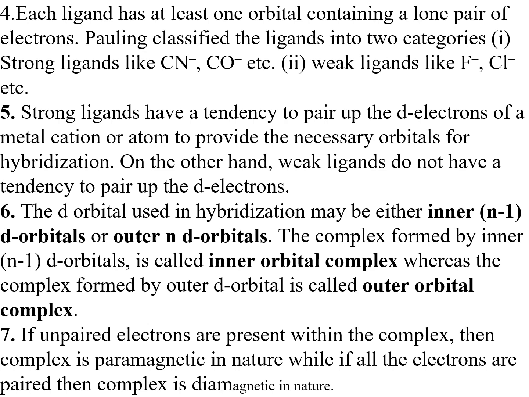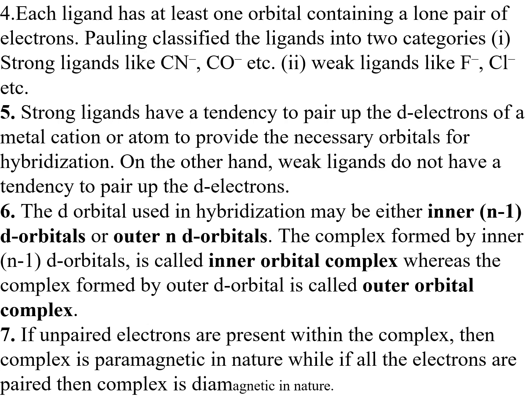Each ligand has at least one orbital containing a lone pair of electrons. Pauling classified ligands into two categories: strong ligands and weak ligands. Strong ligands like cyanide and carbonyl, and weak ligands like fluoride and chloride. The strong ligand has a tendency to pair up the d electrons of a metal cation or atom to provide the necessary orbitals for hybridization. Weak ligands do not have the tendency to pair up the d electrons.